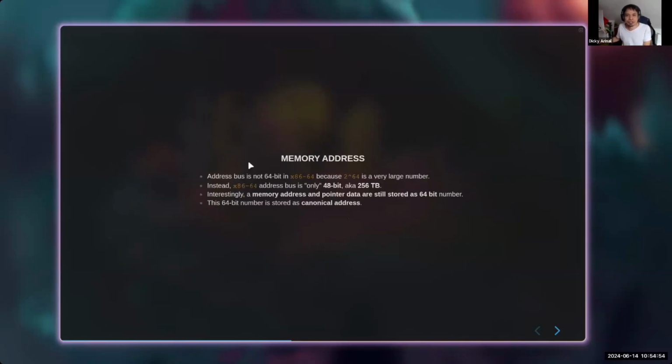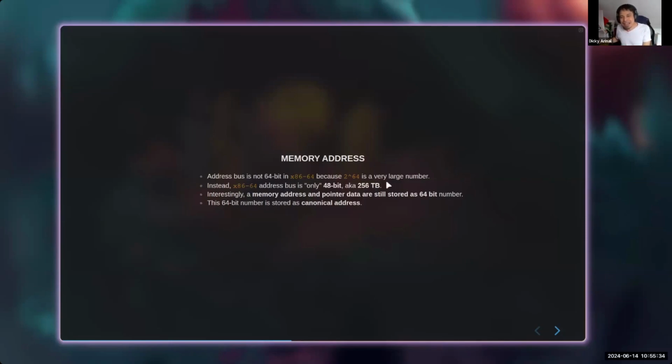Okay, so now this is a memory address. We are talking about x86-64 now. The address bus in x86-64 in my laptop is not 64 bits wide, right? Because 2 to the power of 64 is a very huge number. So instead, our bus is only 48 bits, which is only 256 terabytes. So it's not 2 to the power of 64, but 2 to the power of 48, okay?